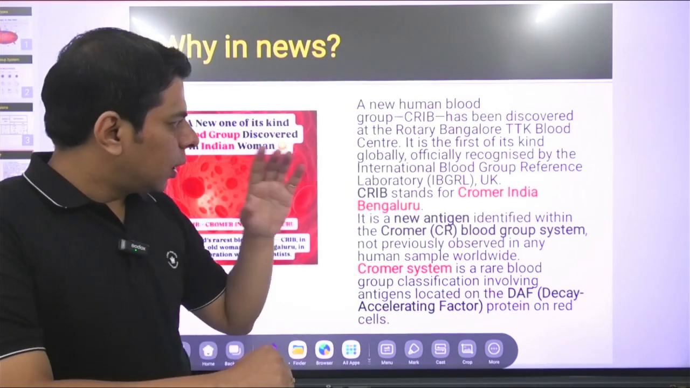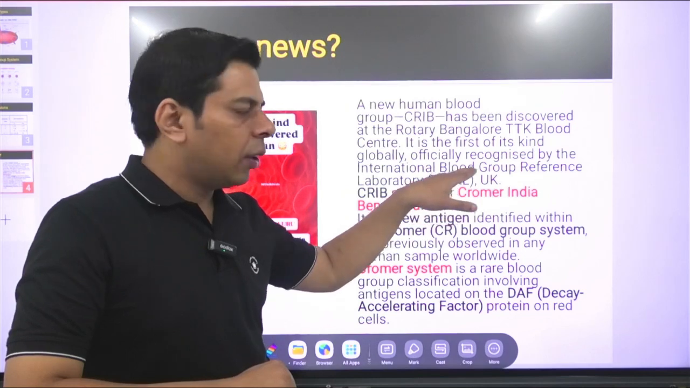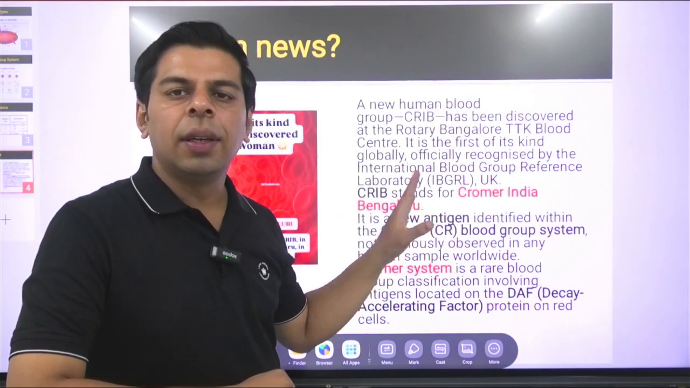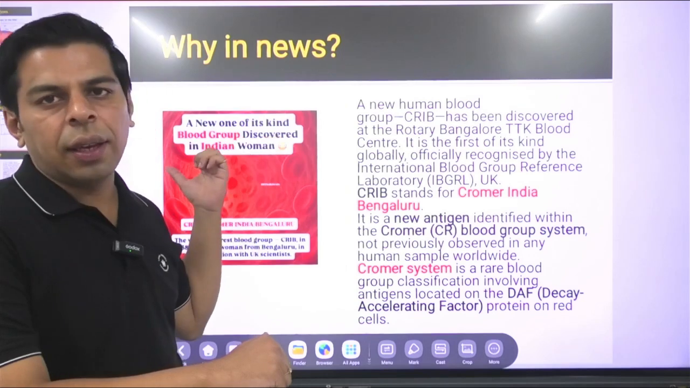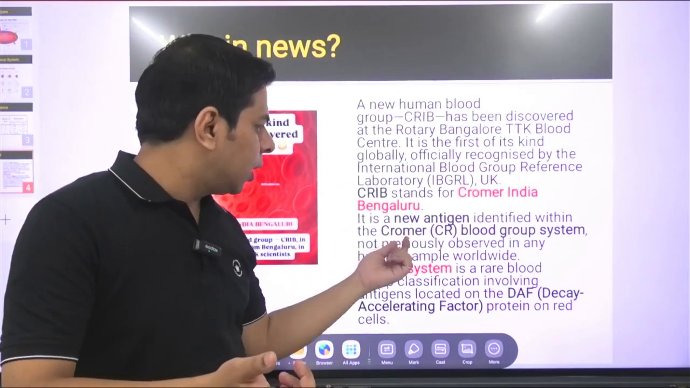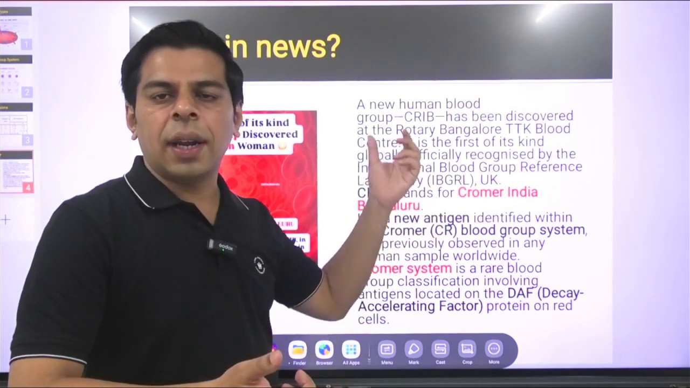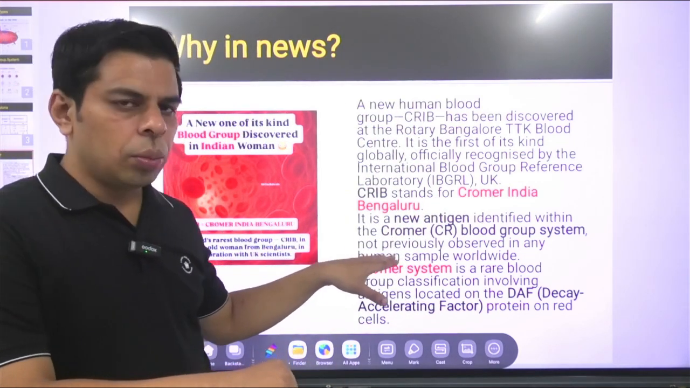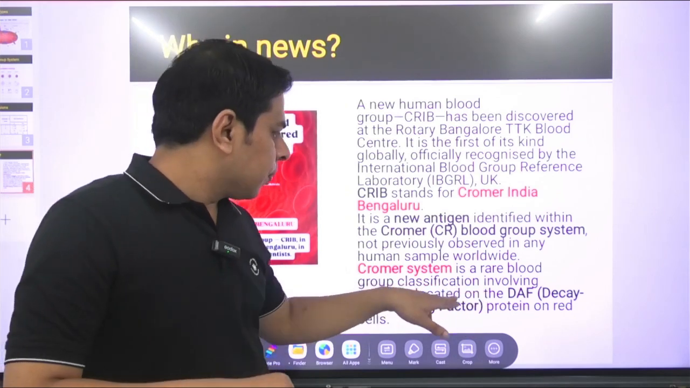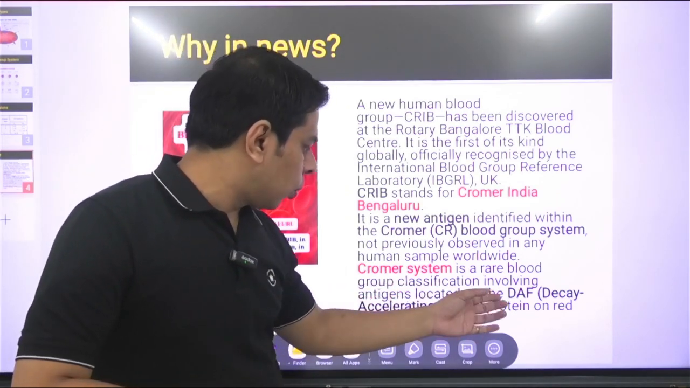So you just need to remember that the International Blood Group Reference Laboratory, UK has officially recognized this as the new blood group. It is named after an antigen, just like the A blood group was named after antigen A. It represents the Cromer antigen present on the blood surface, and this is one of the rarest. The Cromer system represents the DAF, decay accelerating factor protein on red cells.